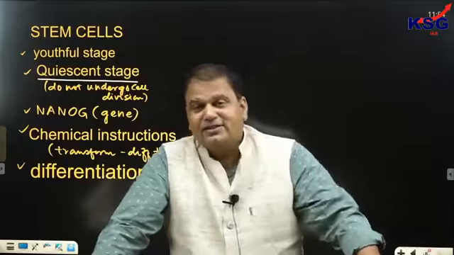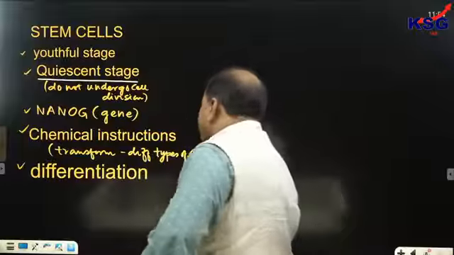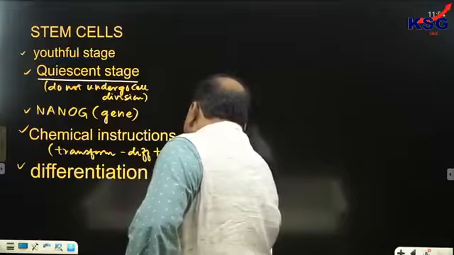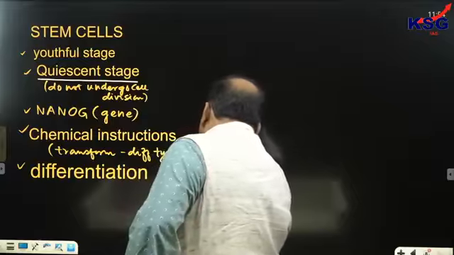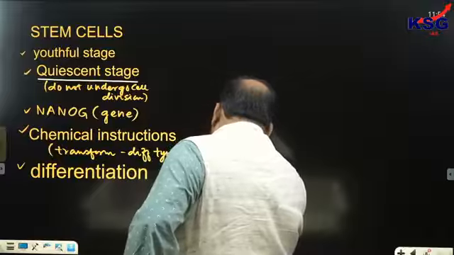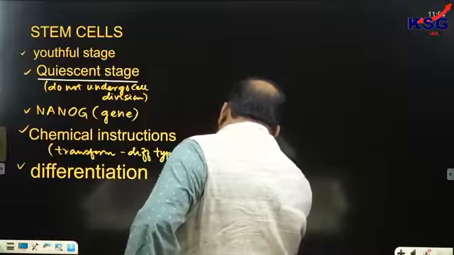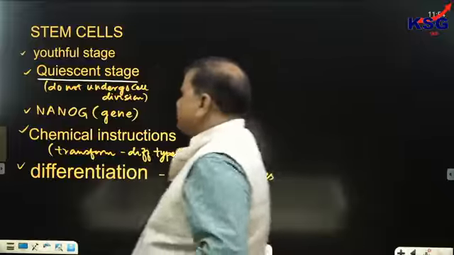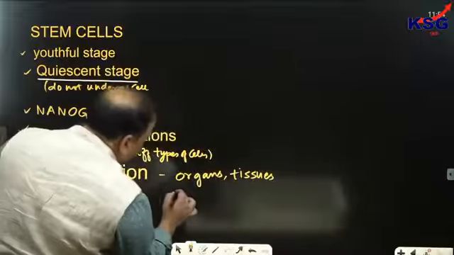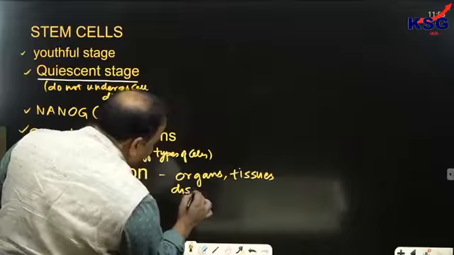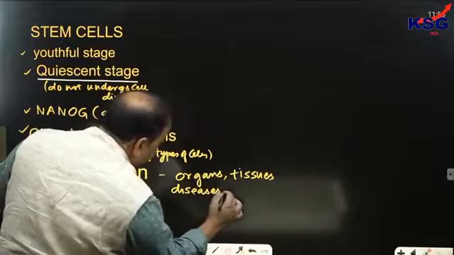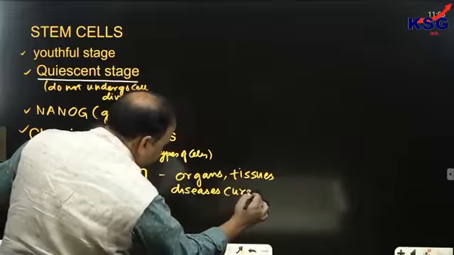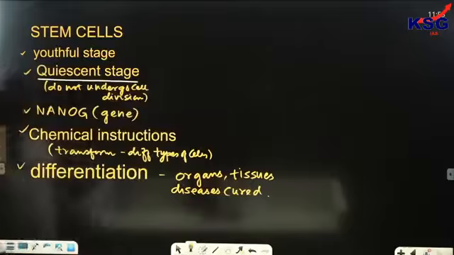By this process, organs can be developed, tissues can be formed, and diseases can be cured. Clear?